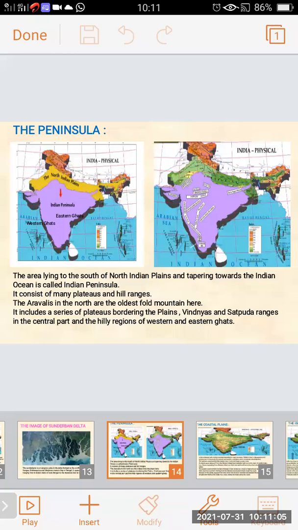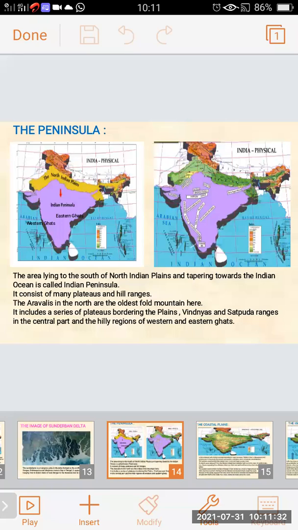In the second picture of the map, you can see the different plains and plateaus which are included in the Indian peninsula. The area lying to the south of North Indian plains and tapering towards the Indian Ocean is called Indian peninsula. It consists of many plateaus and hill ranges.